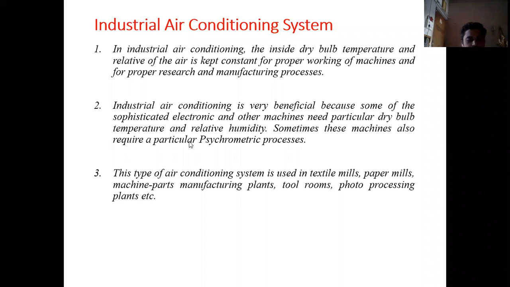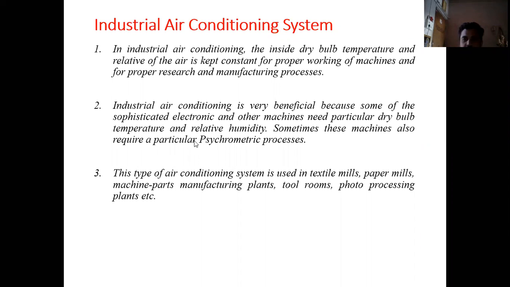Now, in most air conditioned industries, we need to have a constant value of desirable temperature and relative humidity. There must not be a large variation in the relative humidity and temperature of the air. Some examples of industrial applications of air conditioning are textile mills, where air conditioning systems are used to maintain the proper temperature and humidity. It is also used in paper mills, machine parts manufacturing plants, tool rooms, and photo processing plants. So these are some of the applications of industrial air conditioning systems.